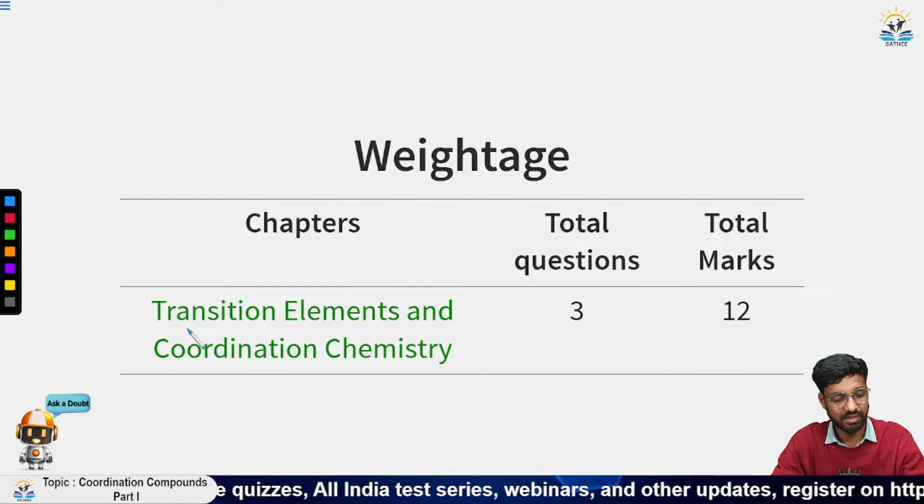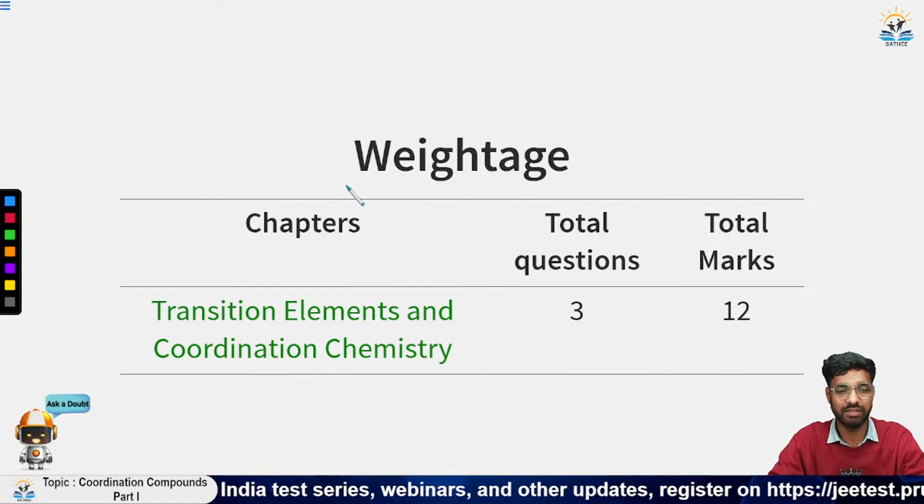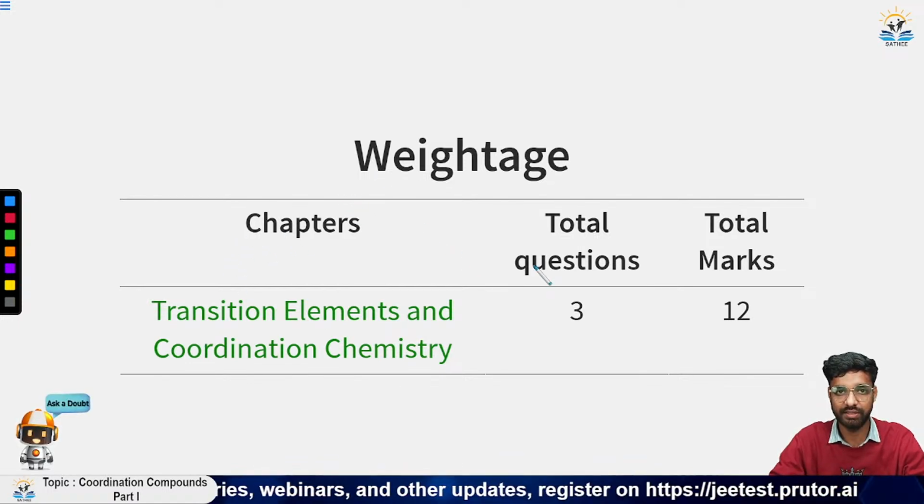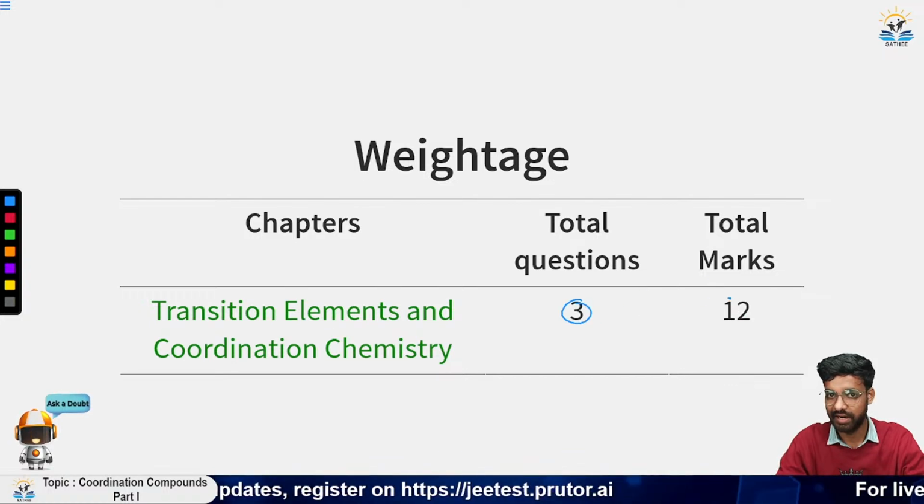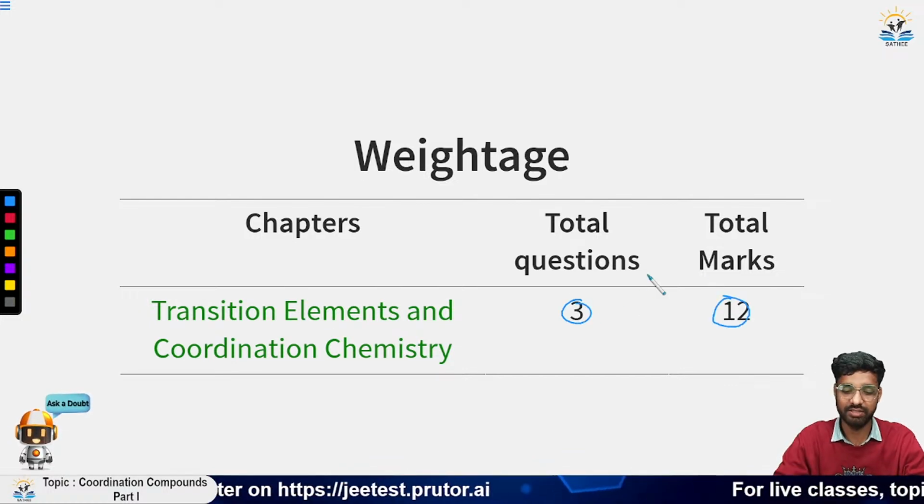If you consider the weightage of transition elements and coordination chemistry together, on average 3 questions are asked in the JEE exams, and it carries 12 marks on average each year.